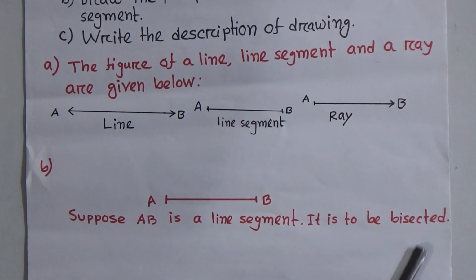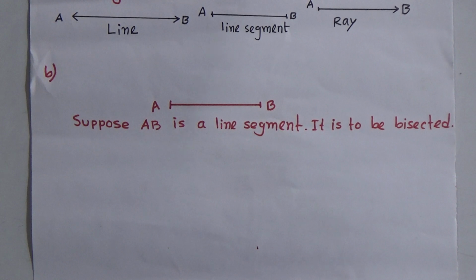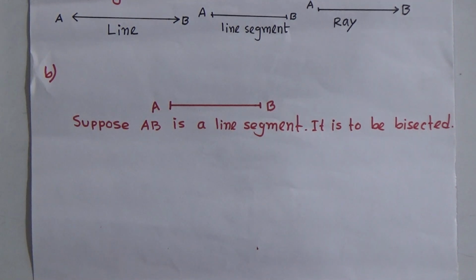It is to be bisected. Student, what do you mean by bisect? Bisect means you have to divide a line segment equally into two parts. This is called bisect.